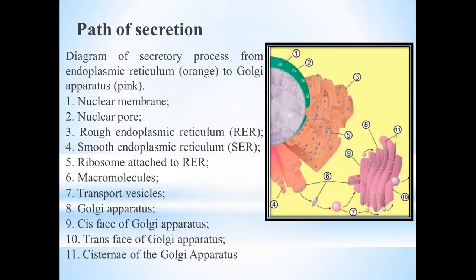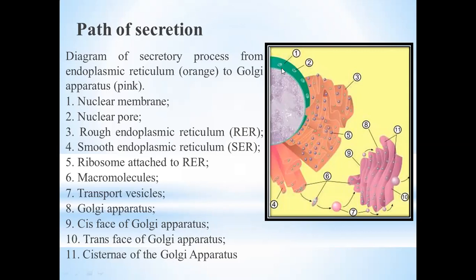So here we have another diagram that explains how this secretory pathway works. Here we have numbering 1 to 11, and these numbers explain what is actually being performed. This is a diagram of secretory processes from the endoplasmic reticulum to the Golgi apparatus. The endoplasmic reticulum is in orange color, and the Golgi bodies are in pink color.